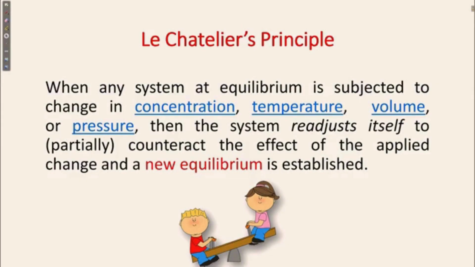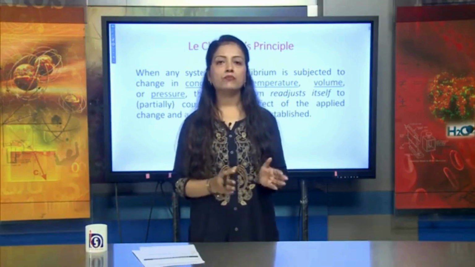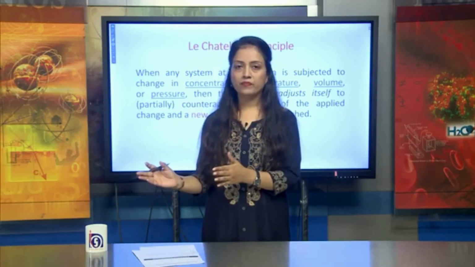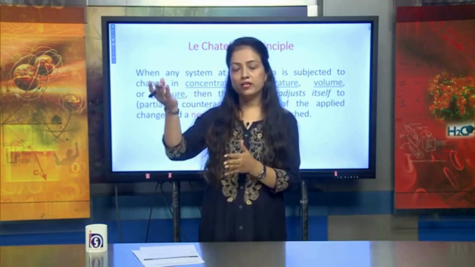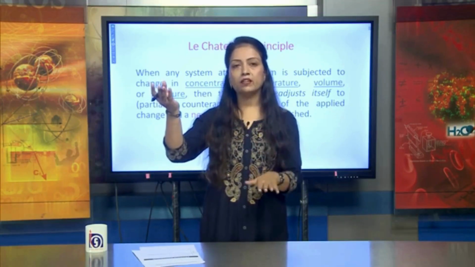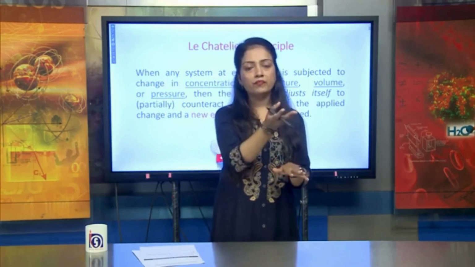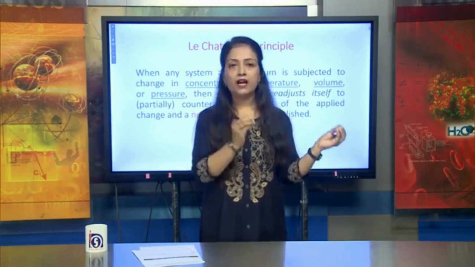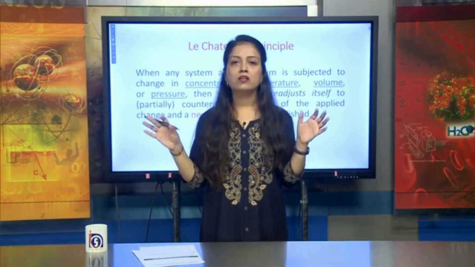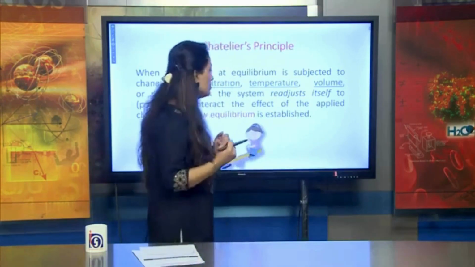So what will happen? When the reaction starts, it will go in the forward direction. As the amount of product increases and the amount of reactant decreases, it will go in the reverse direction, and this will happen until the reactant and product amounts are stabilized. Then we can say that this is known as the equilibrium state.